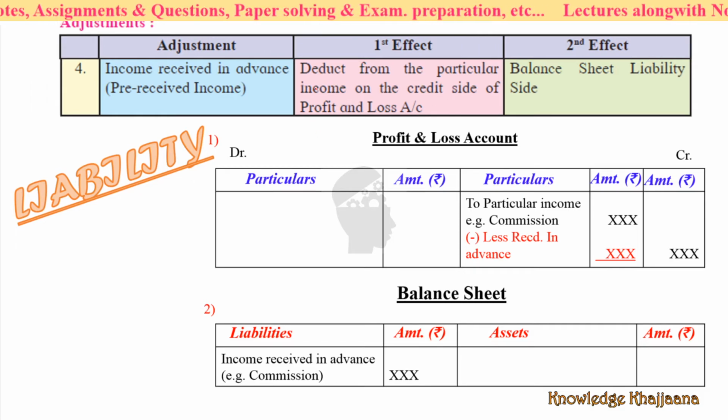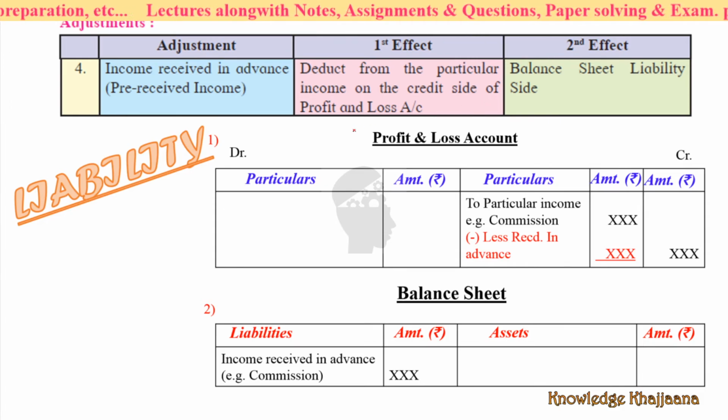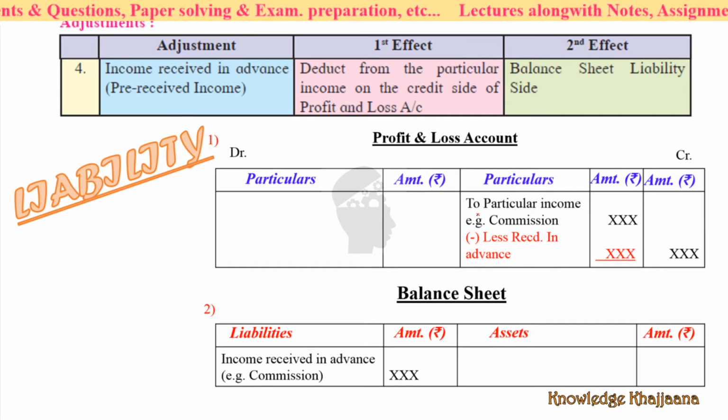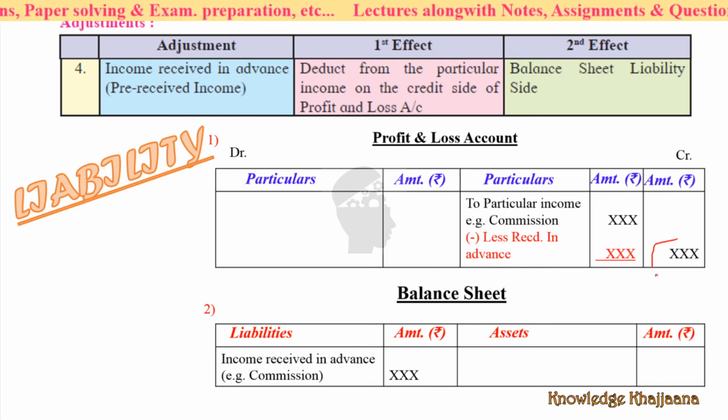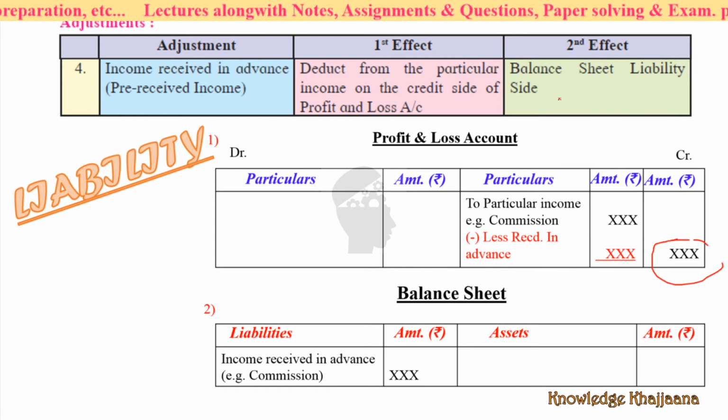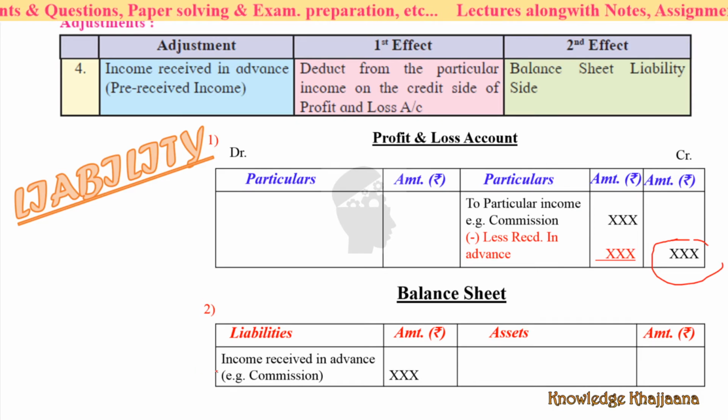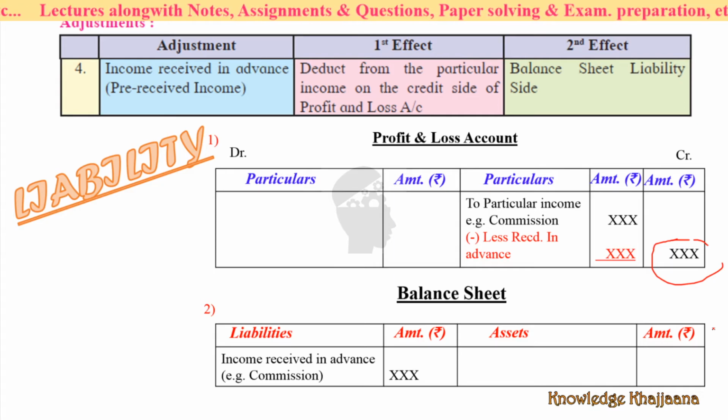Okay, so what is the first effect? Deduct from the particular income on the credit side of the profit and loss account. So for that particular income, for example commission, deduct whatever commission is received in advance. So that is the final figure. And as it is a liability, write it on the liability side of the balance sheet. Income received in advance, example, commission.